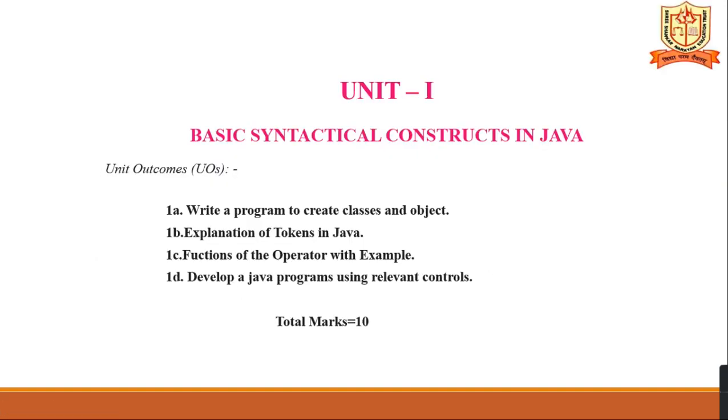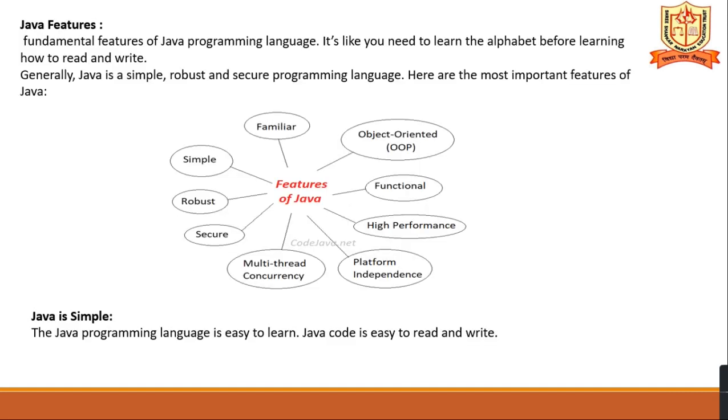And next, Unit 1, that is basic syntactical constructs in Java. What are the unit outcomes? Write a program to create classes and objects. Second, explanation of tokens in Java. Next, functions of the operators with examples, and develop Java programs using relevant controls. So these are the outcomes, and the total marks for this unit is 10 marks.